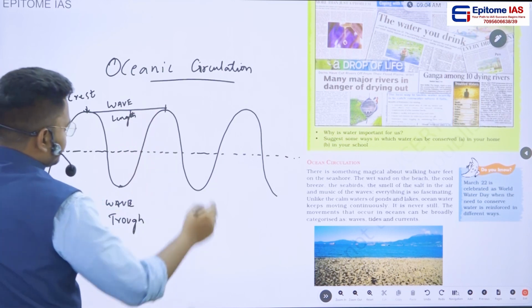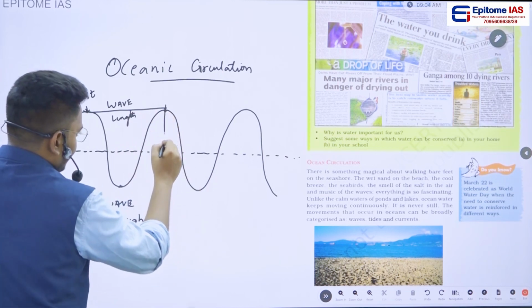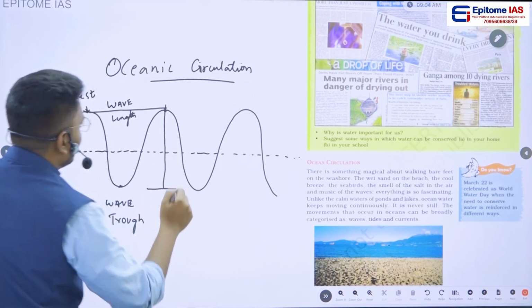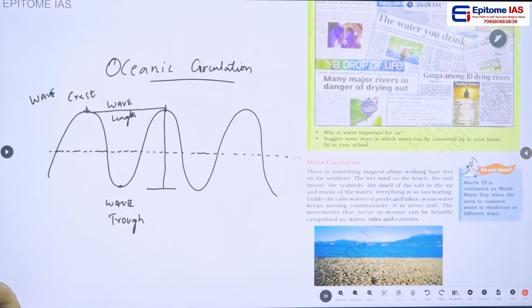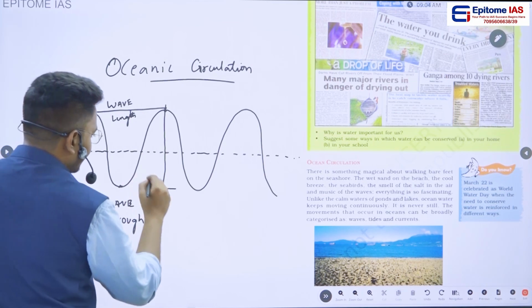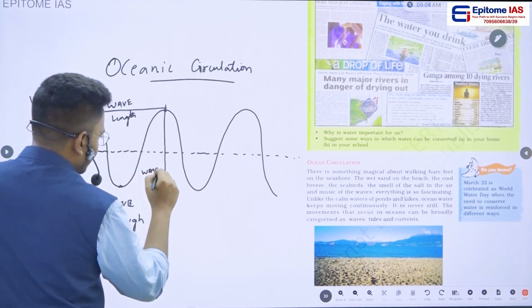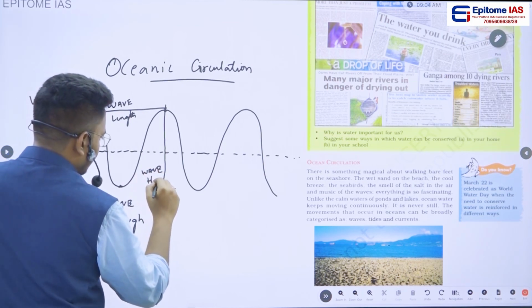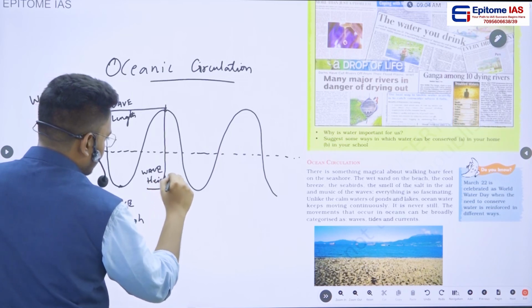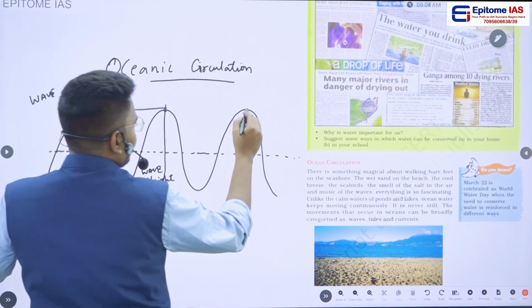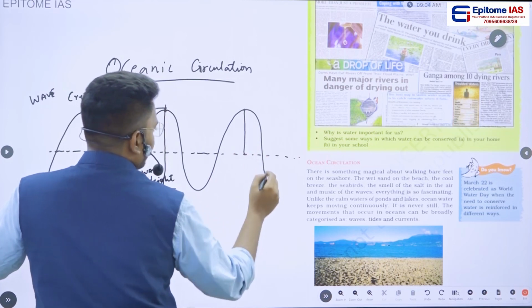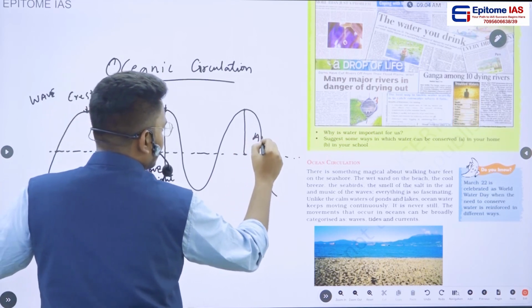And the vertical distance between crest and trough we call wave height, and the distance from the crest to the half of the wave height we call amplitude.